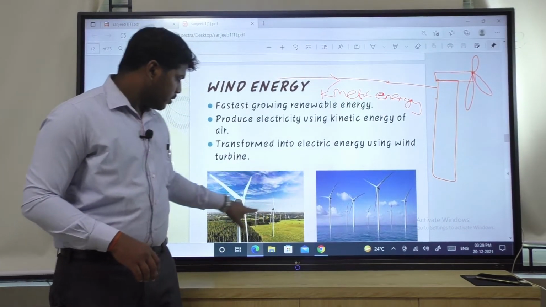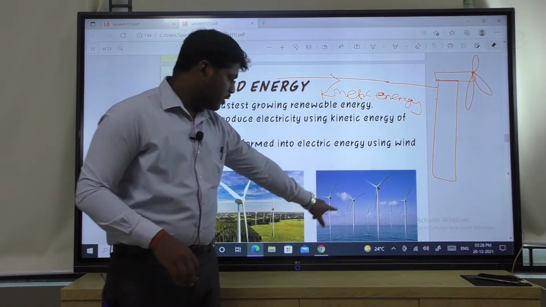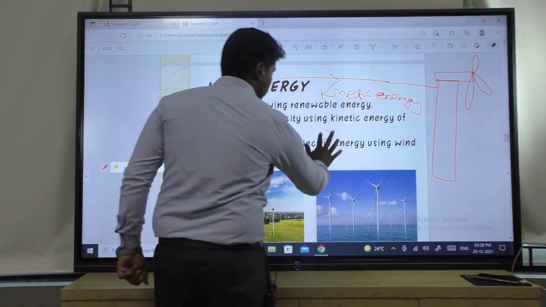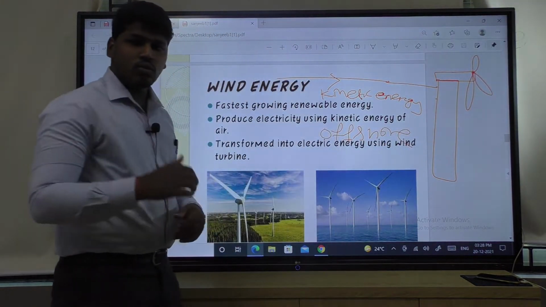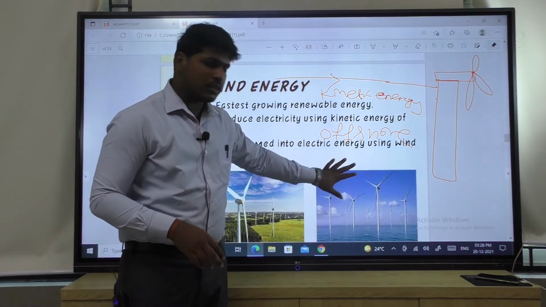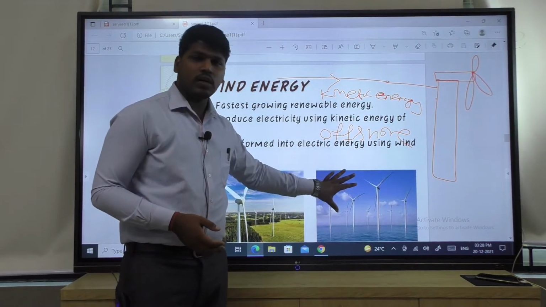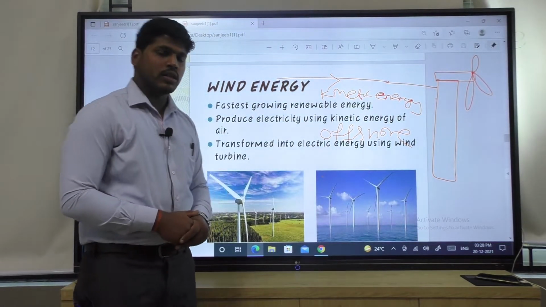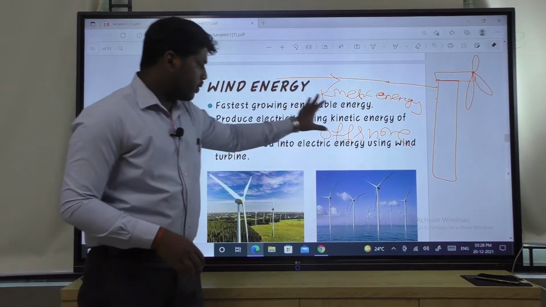But here see, here is the tower in one position, and here is another position. Why is it inside the sea? Because the inside of the sea position is called offshore. Remember, offshore. In case of offshore, the wind speed is maximum. That's why the generation of wind energy in these areas is maximum as compared to these areas. So, if the question asks at what position we should install our wind turbine so that we can get maximum power, then you can say the answer is offshore. Okay. So, this is all about your wind energy.